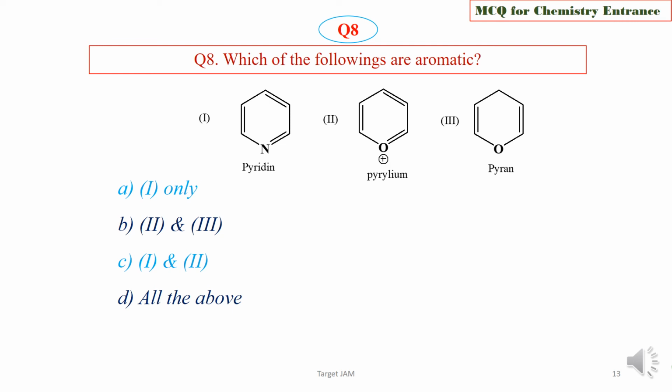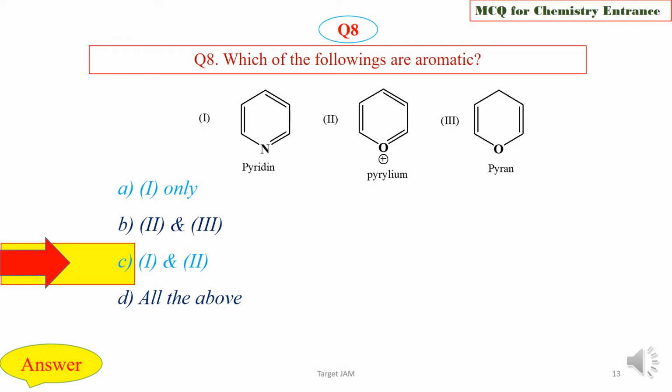Question 8. Which of the following are aromatic? Pyridine, pyrylium, and pyran. Option A, 1 only. Option B, 2 and 3. Option C, 1 and 2. Option D, all of the above. Choose the correct statement, and we are now going to check the answer key, and the right option is option C, that is 1 and 2 are aromatic.